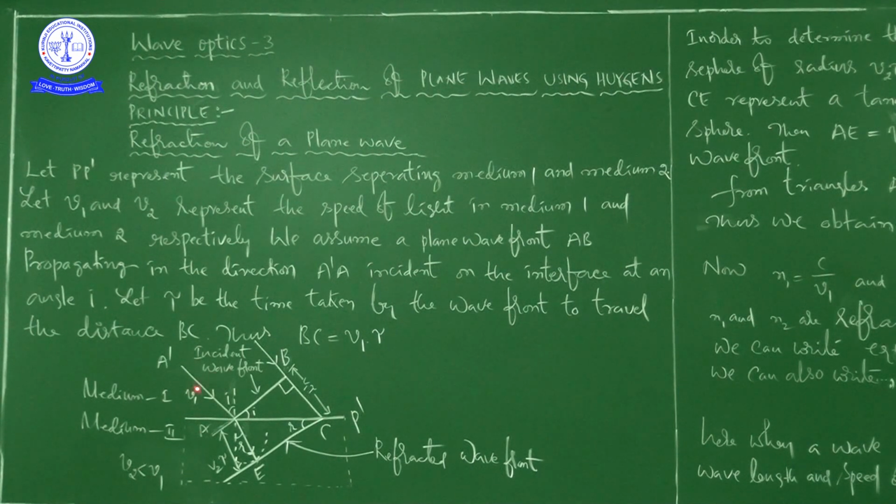It is the incident wave front, and this is the normal. You know very well, when it enters from one medium to another medium, it bends. Whether it bends towards the normal or away from the normal, those consequences we discussed in our previous chapter, ray optics.